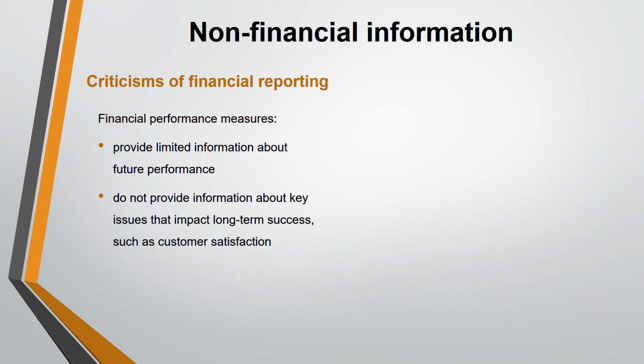Second, they do not give any information about your long-term success, such as customer satisfaction. Maybe your company is successful based on your customer satisfaction. Financial reporting will not tell you that. Third, remember, financial information figures can be manipulated by using accounting estimates or policy choices, which might not be relevant or reliable.